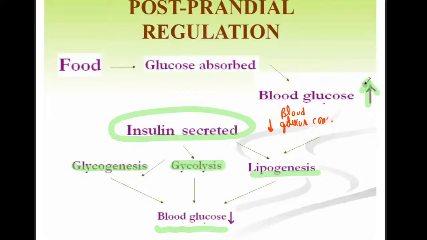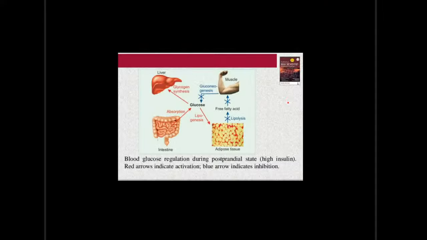So the increased glucose can be decreased by these three ways. One way is by converting it into glycogen. Second way is by converting the glucose into pyruvic acid. Third way is by converting the glucose into fat. Okay, so finally blood glucose level is decreased. This is only the postprandial regulation. This chart is enough when you are writing about postprandial regulation.